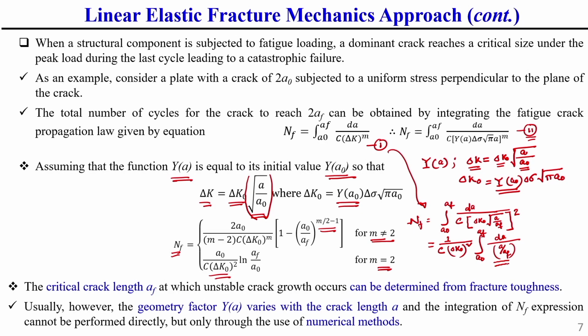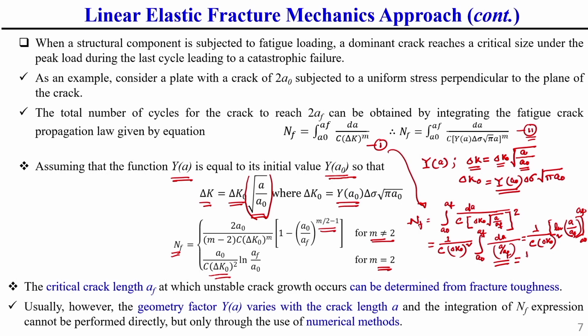So, this further we can write as 1 by C delta k0 square. So, dA by A divided by this we can write as ln A by AF, or the limit varying from A0 to AF.